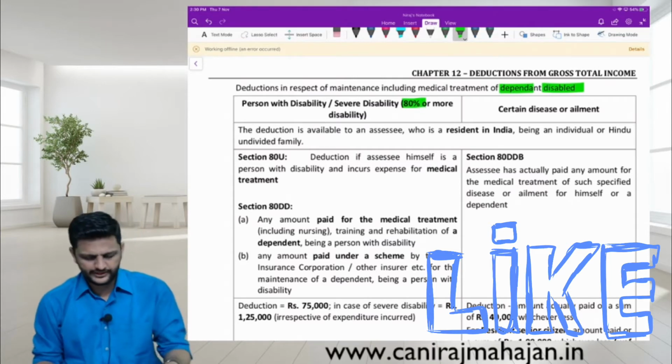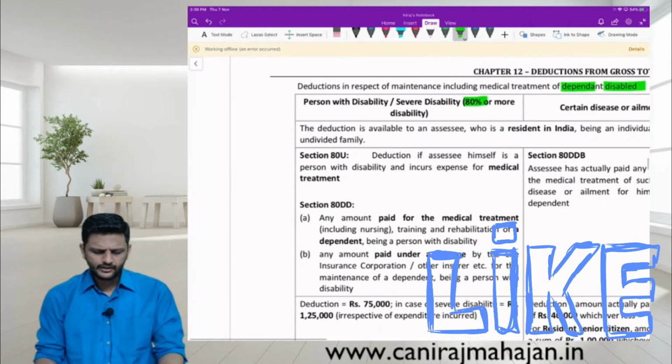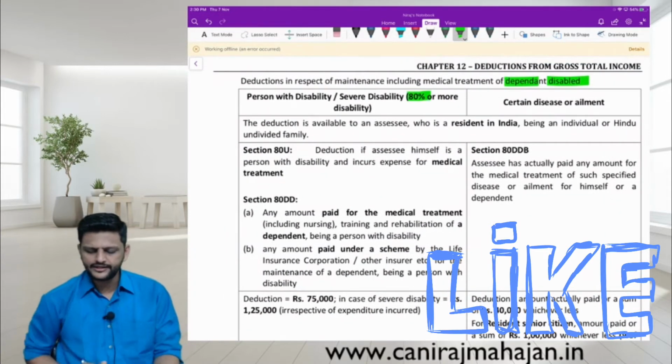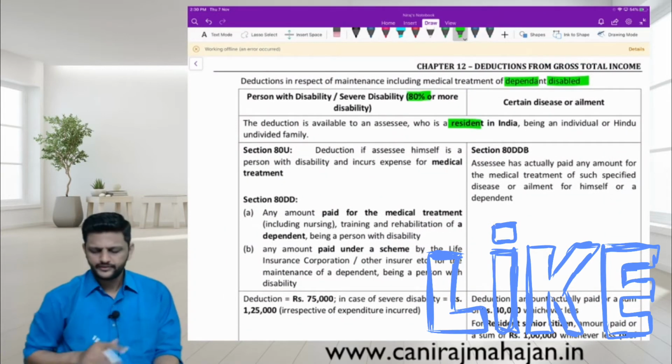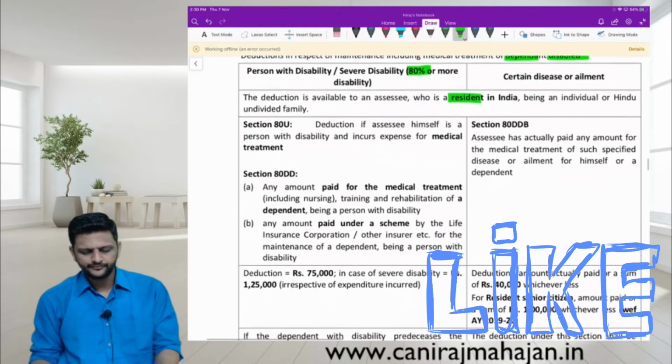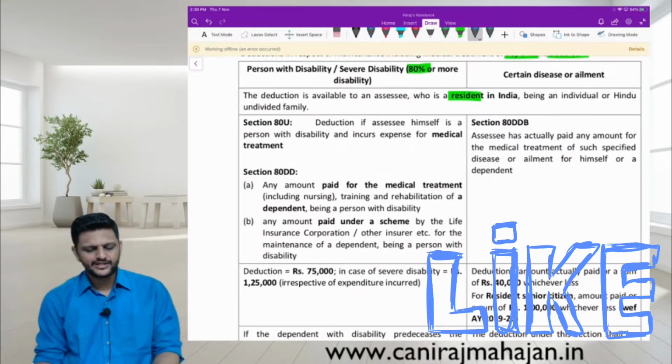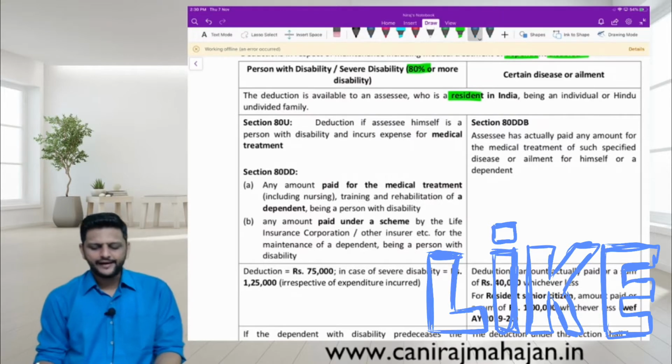Understood? Yes. Okay. So the deduction is available to an assessee who is resident in India, being an individual or HUF. Pay attention. 80DD: deduction if the assessee himself is a person with disability and incurs expenditure for medical treatment.